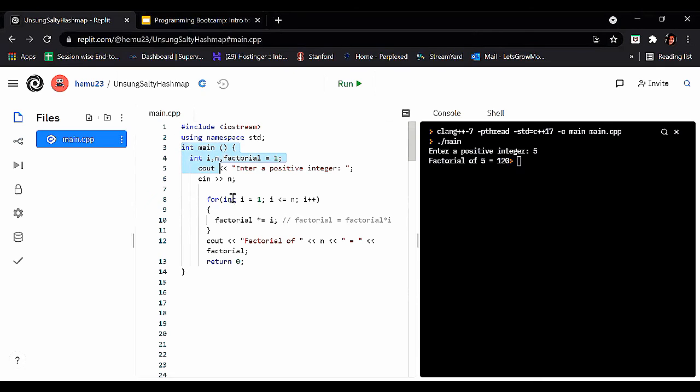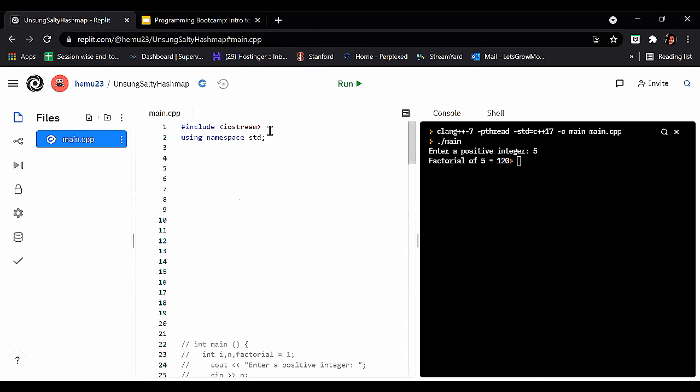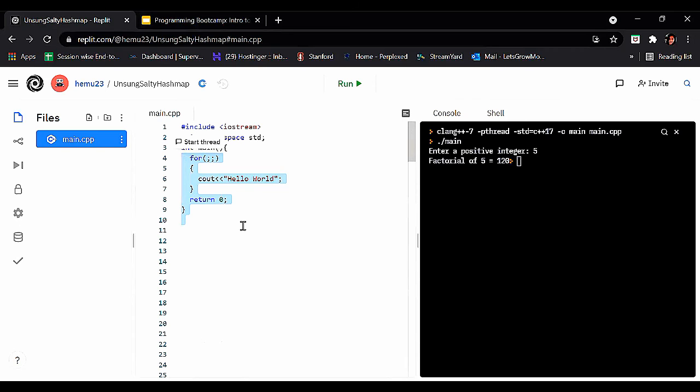Just a second. See, here's an example of a for loop, which is like int main, and in the syntax we are not giving any condition.